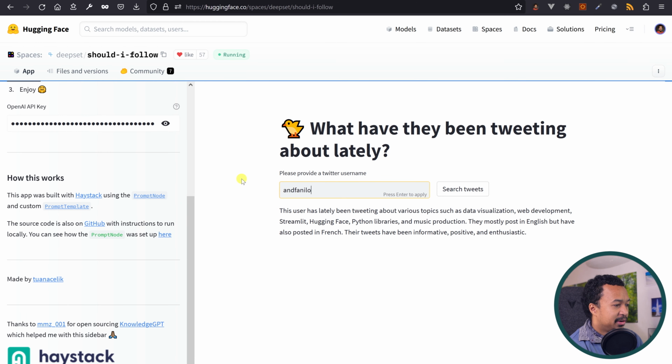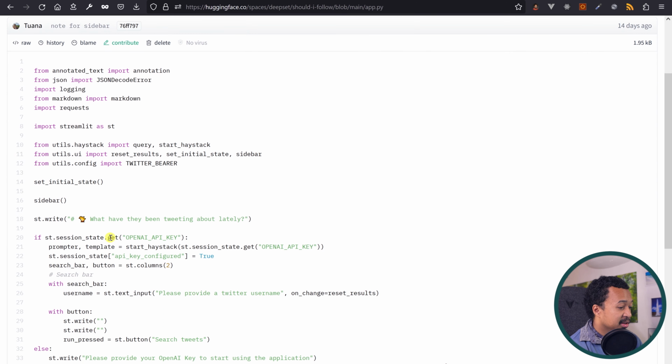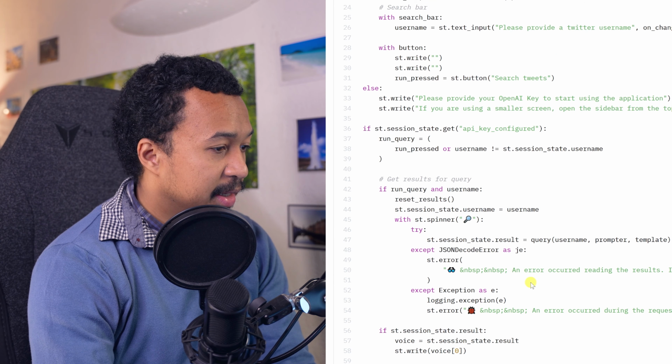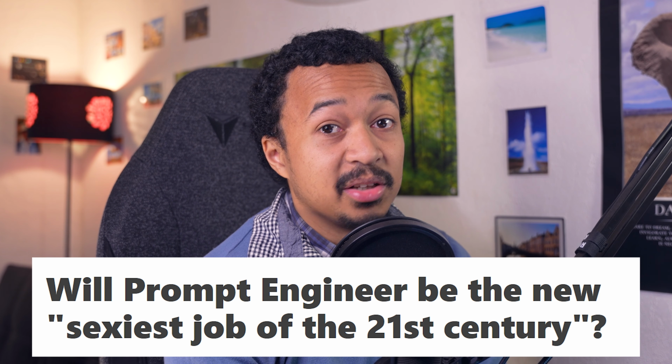How this app works, because this is a Hugging Face space. Everything is embedded together so that you can check out the source code in this tab. I wonder which OpenAI prompt they've been using. Utils, haystack. Look at this gigantic prompt here. Prompt engineering to its finest.